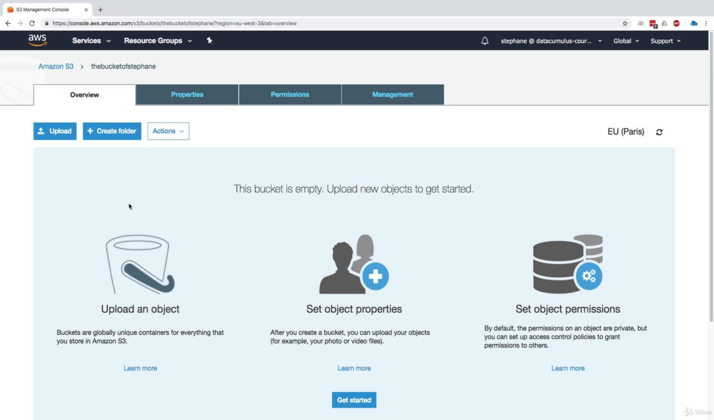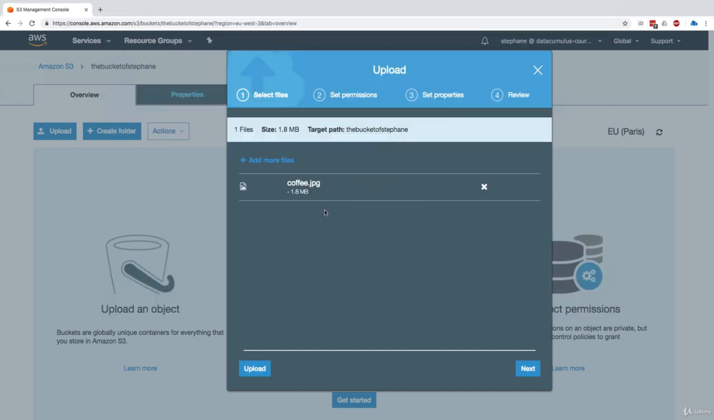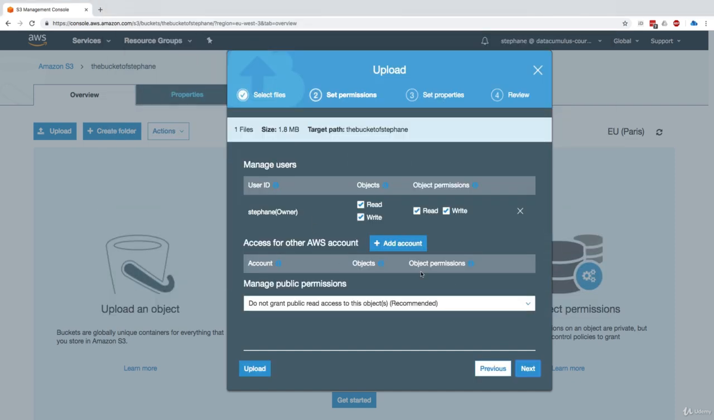So what I can do here is click on upload. And here I can select a file. So I will choose a file, add a file, and I have a coffee.jpg file. I'll click on next. Here we can see some permissions. So as you can see, myself as the owner, I'm able to read and write that file and so on. I'll just click on next. I'll leave everything as the default.